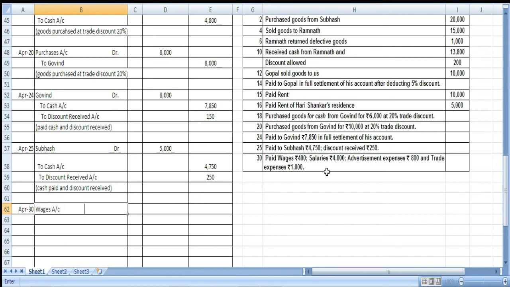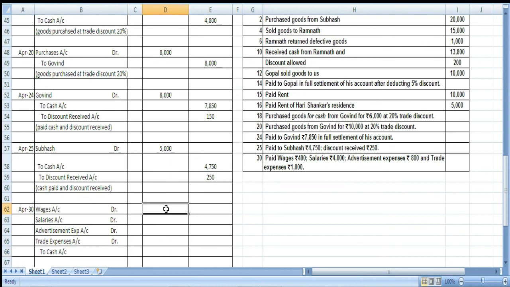So we will write here wages account debit, salaries account debit, advertisement expense account debit, and trade expenses account debit, and then we will write here to cash because cash is going out, to cash account.